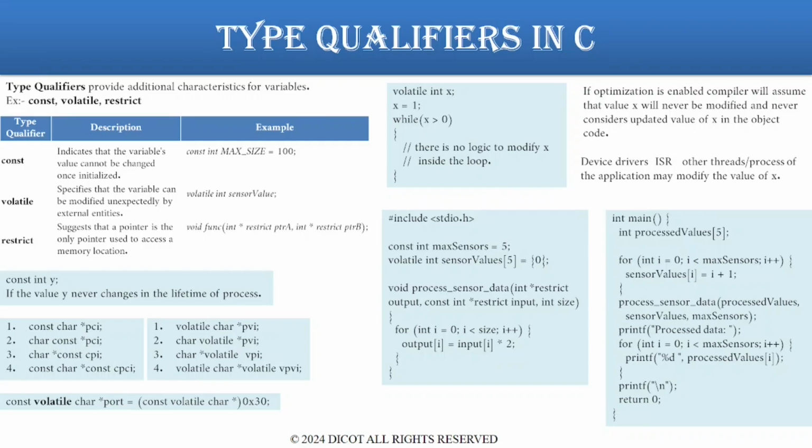Restrict. The function process_sensor_data processes the sensor data by doubling each value. This function uses restrict for its pointer parameters. This tells the compiler that the output and the input point to different memory locations, allowing it to optimize their memory access. This program reads simulated sensor values, processes them by doubling each value, and then prints the processed data. It demonstrates how to use const, volatile, and restrict qualifiers in a C program. The output of this program is processed data: 2, 4, 6, 8, 10.